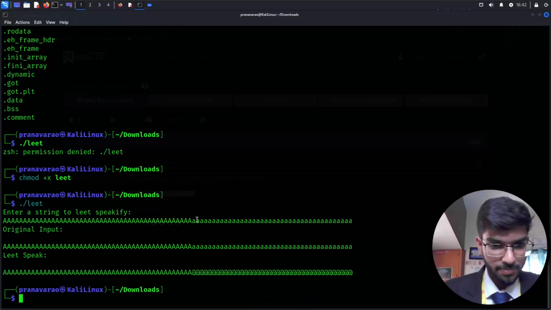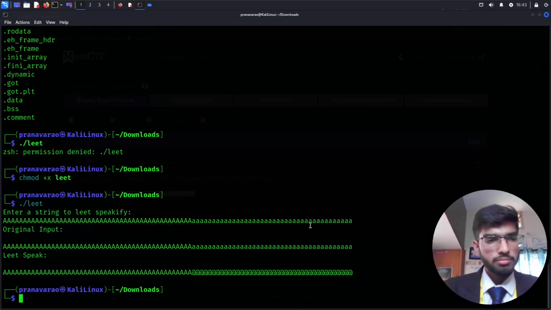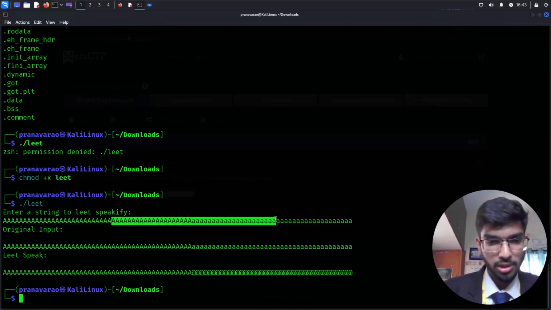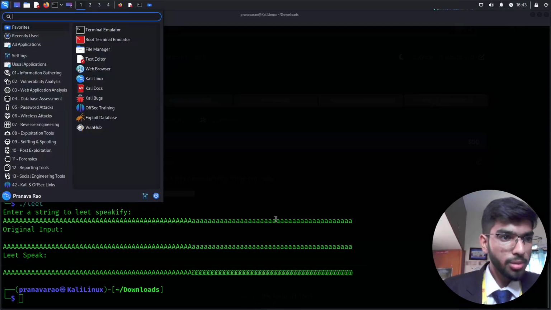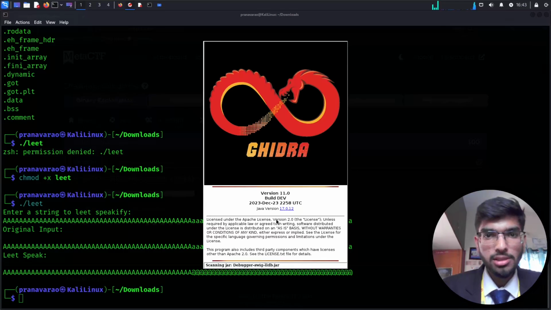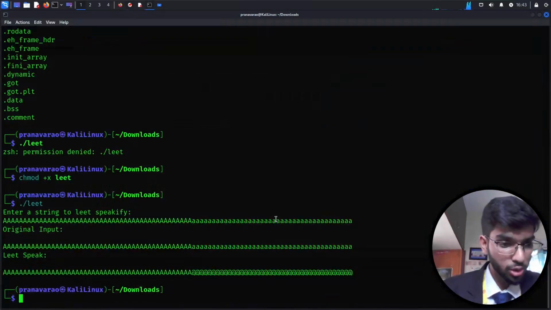No, it did not. So there could be some buffer overflow, but not directly through this input variable. Let's open a tool called Ghidra. This is used for a reverse engineering process. If you're given an object dump or any dump of the file, I can even show you that, right?